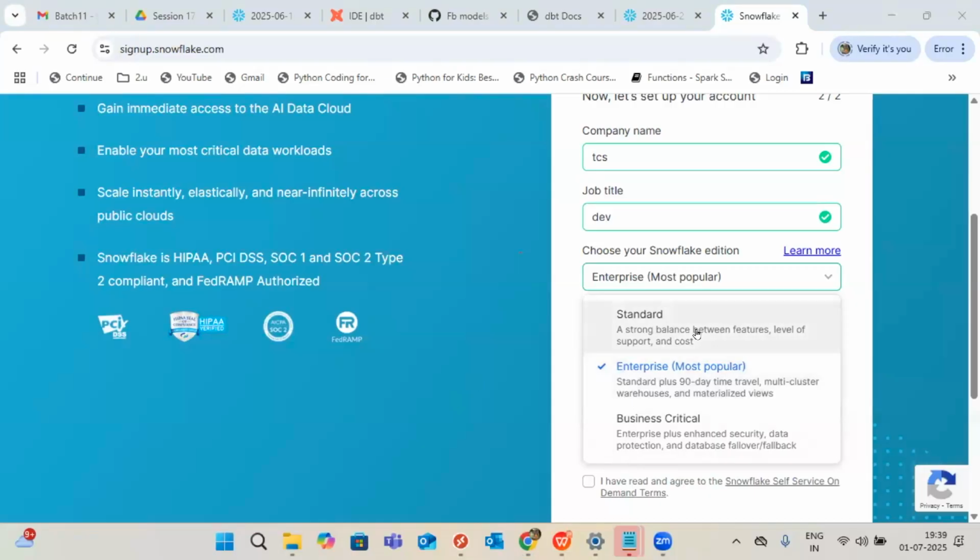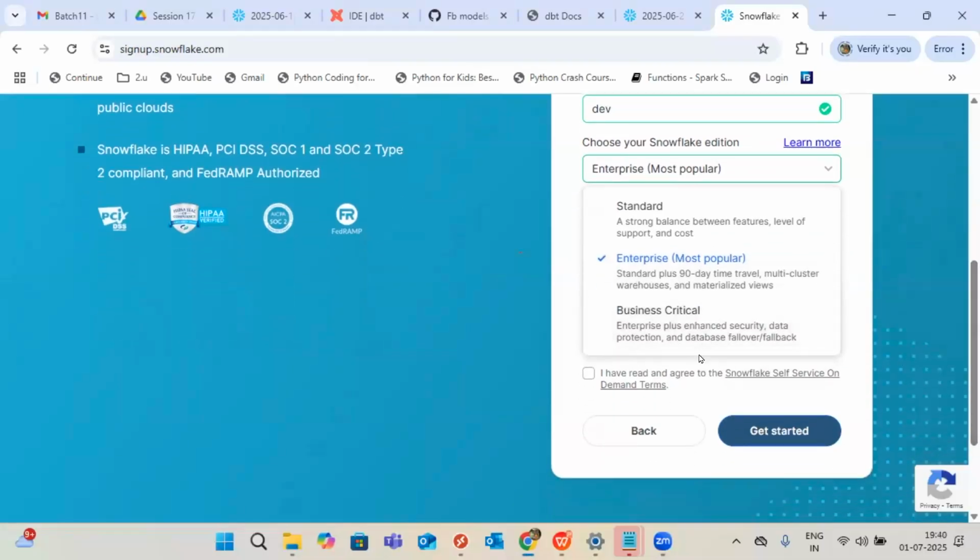So the standard edition is for basic features, and the enterprise edition is mainly for mid-level companies, like e-commerce, normal companies' data. But if the data is very sensitive, then we go with the business critical edition. It depends on the company's decision. So if I choose anything, what difference will you see? Based on your edition, you will see cost differences, and some feature differences also.